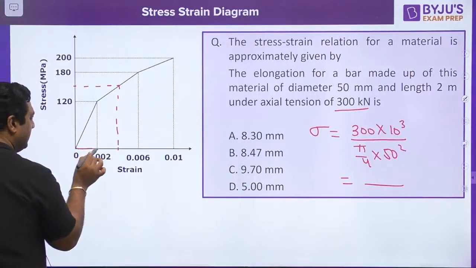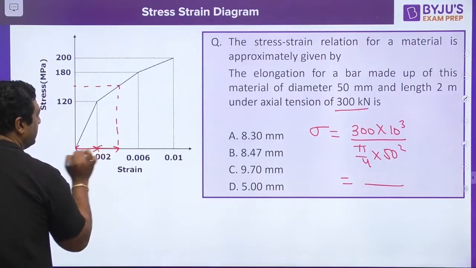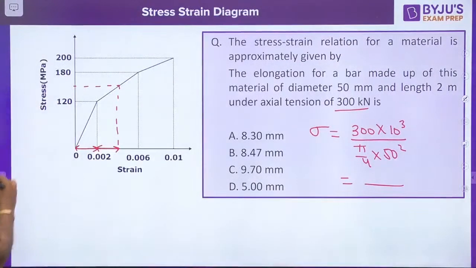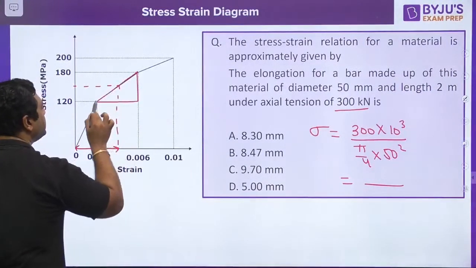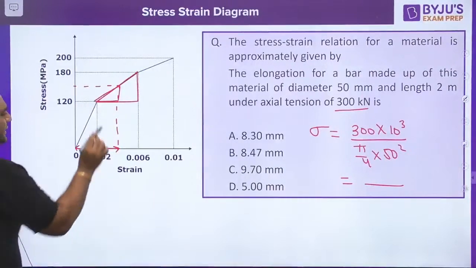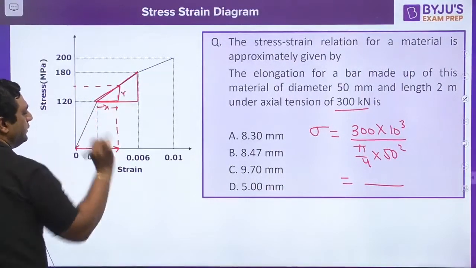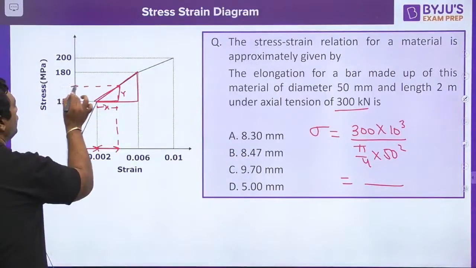So this is already known to you. We need to find out this deformation. And for this deformation, we already know the slope of this curve. We need to go for the similar triangles, and we can find out this. Let us say this is x, this is y. So you will be getting this sigma value for sure. This value will be known to you.